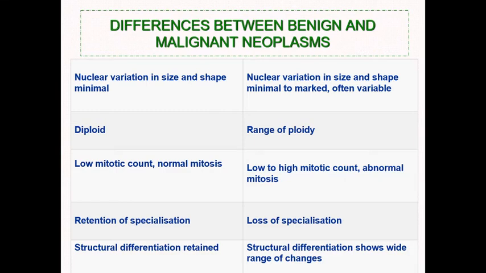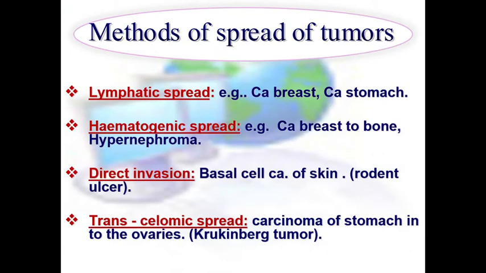Retention of specialization is preserved in benign tumors, while there is loss of specialization of the cell in a malignant tumor. The structural differentiation is present and retained in benign tumors, while in malignant tumors it shows a wide range of changes from well-differentiated to undifferentiated cells. The method of spread of a tumor can be one of the following.